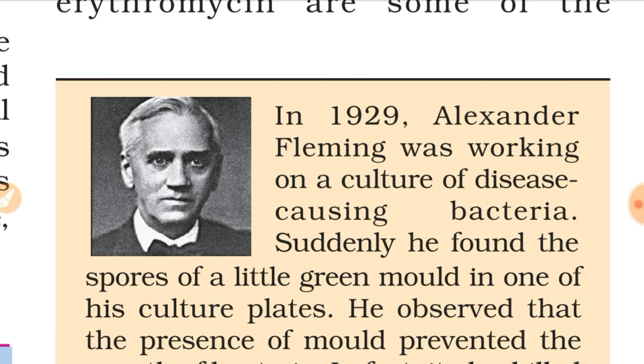This led to the discovery of the penicillin drug. So, who discovered the penicillin drug? Sir Alexander Fleming discovered the penicillin drug.